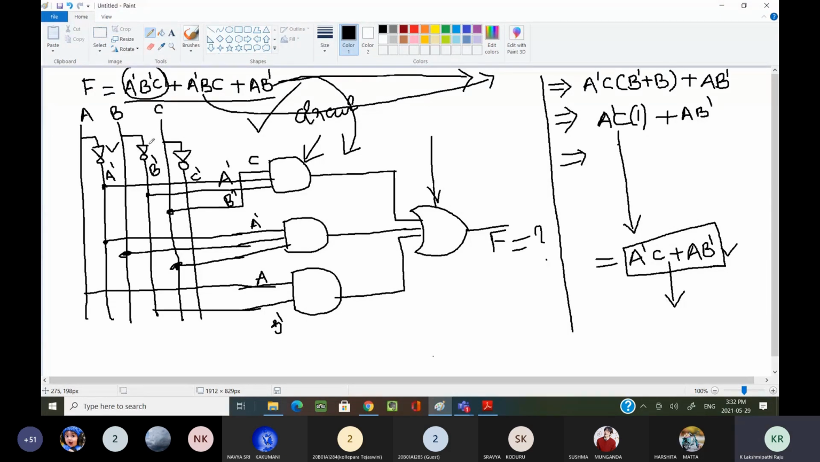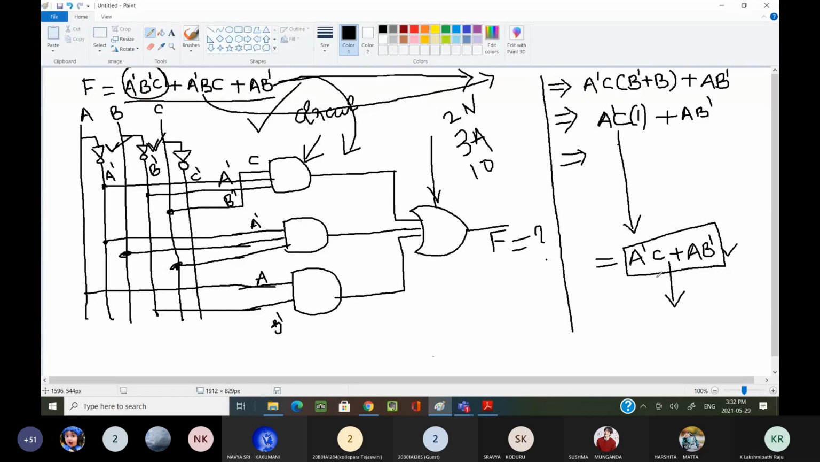3 NOT gates are required. Actually, 2 NOT gates. For C, here we have not seen any C complement, so definitely 2 NOT gates are required. Then 3 AND gates, and 1 OR gate is required. But see here, how many gates are required?